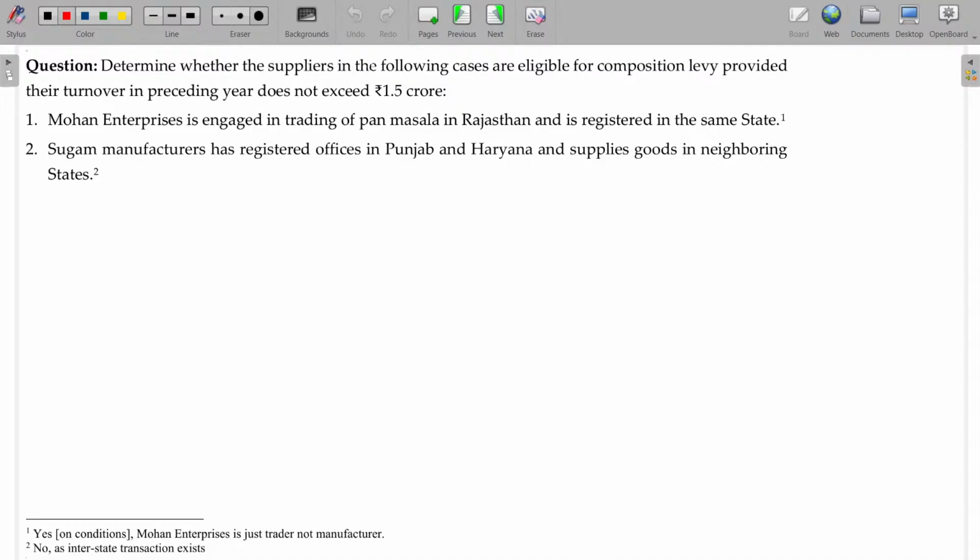Determine whether the suppliers in the following cases are eligible for composition levy, provided their turnover in the preceding year does not exceed 1.5 crores. Preceding year within the limit. This year, Mohan Enterprises is engaged in trading of pan masala.